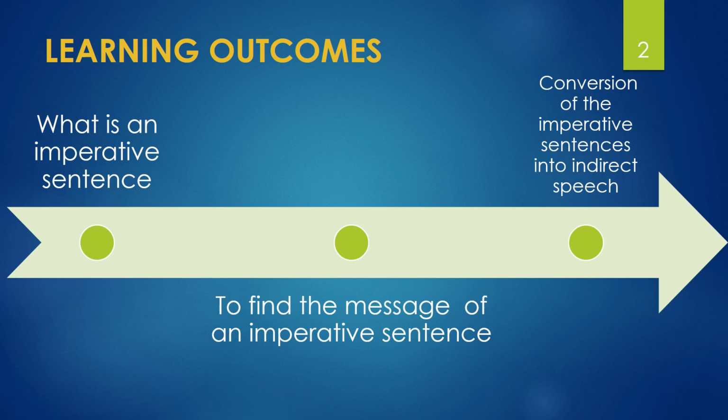We have to find out whether it's an advice, a suggestion, a request, or a command. In the end, we will learn how to convert an imperative sentence into indirect speech, so we will discuss the steps involved in the conversion.